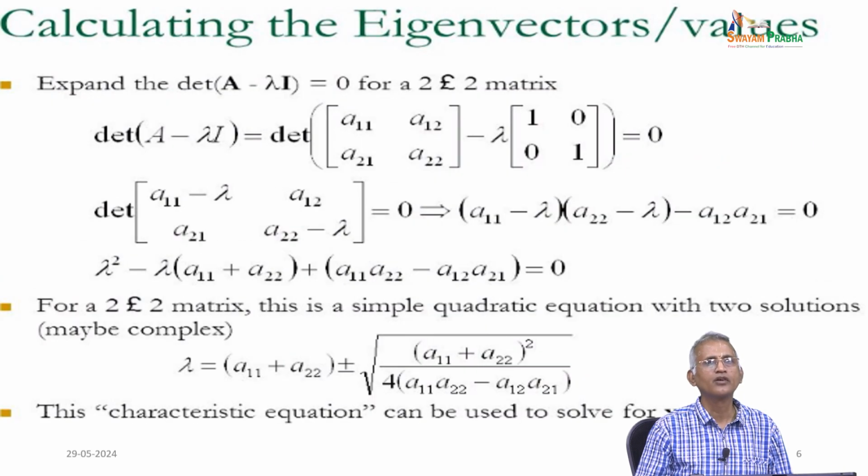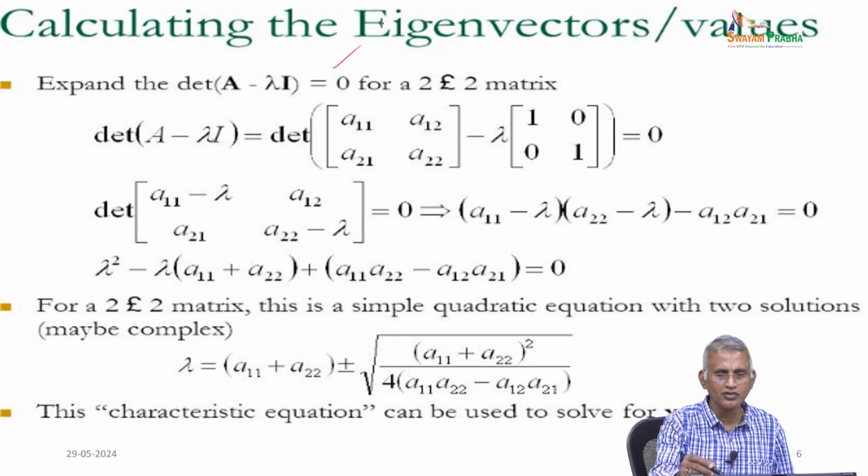Now, we are going to calculate the eigenvalues. Expand the determinant of A minus lambda I equal to 0 for 2 cross 2 matrices.